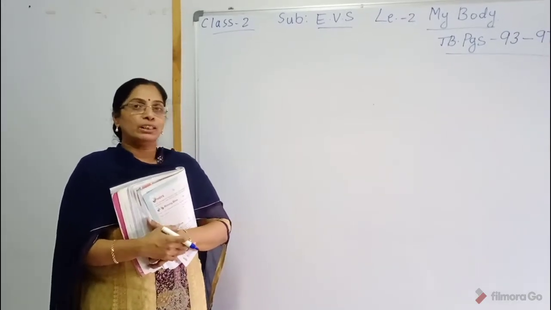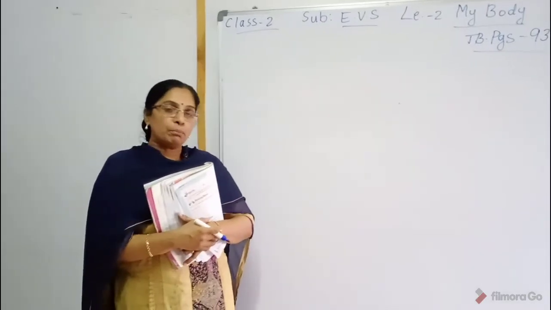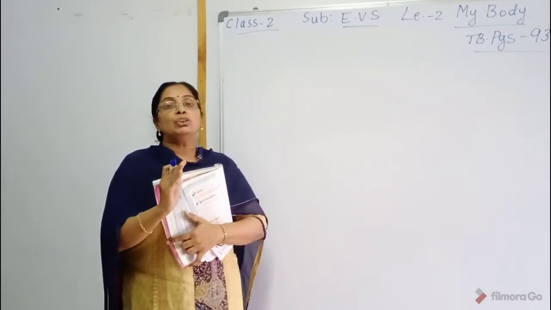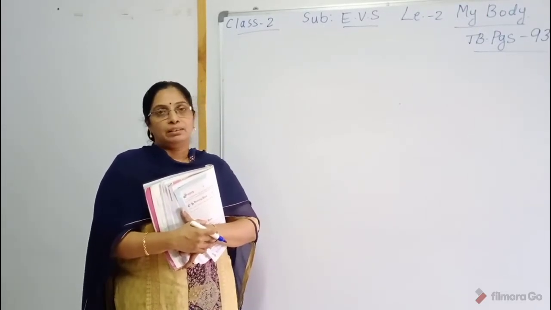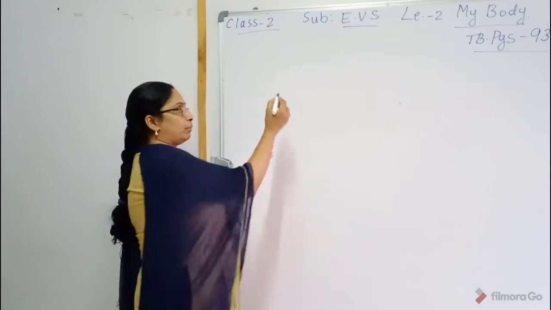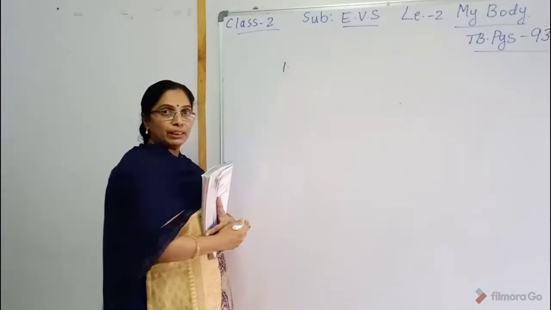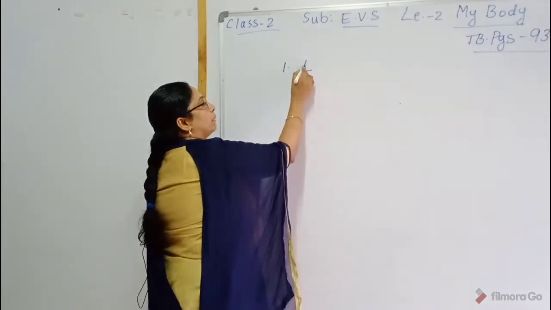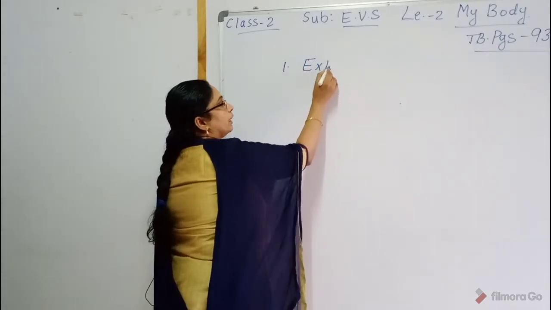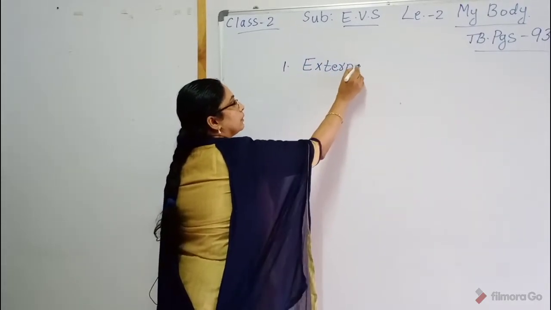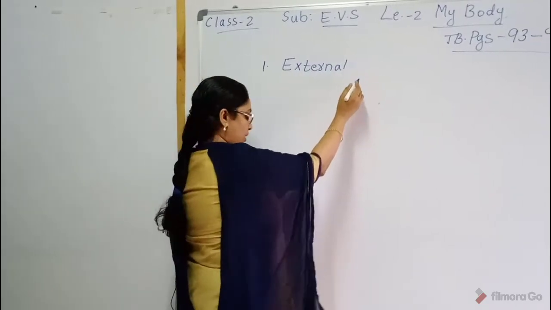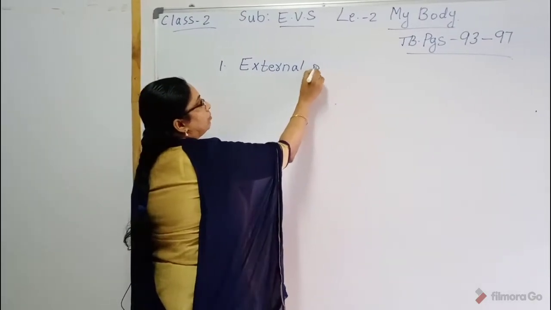What is our body, children? The body is divided into three parts. The first one is external parts.